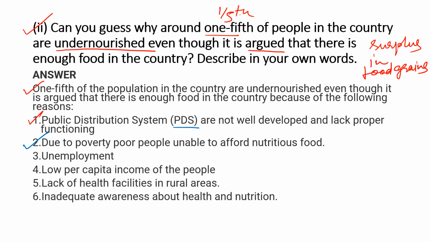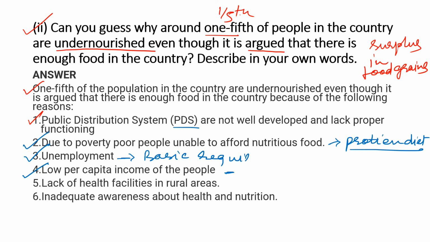Point number 2, due to poverty, poor people are unable to afford nutritious food, for example a protein diet. There is a lack of protein in the food. Third point is unemployment. Due to unemployment, there is low per capita income of the people. They are not able to buy basic requirements. They are not able to fulfill their basic food requirements.